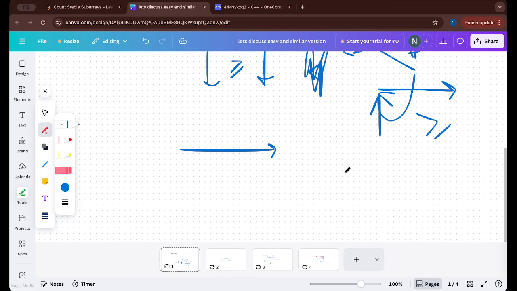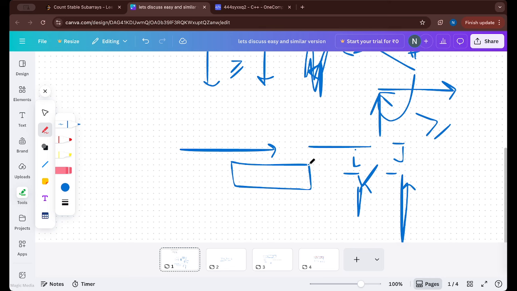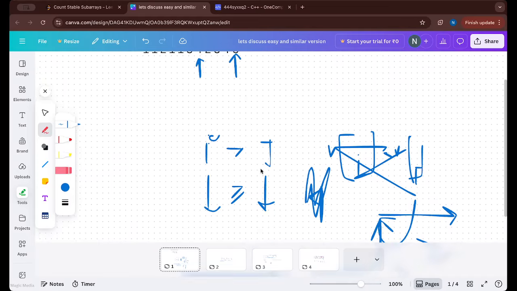So now, given a range i to j, we have to find the number of sorted subarrays in the range i to j such that the end point also lies in i to j and the start point also lies in i to j. That is what entirely lying in i to j means. It should not start somewhere before i and end in the middle of i and j. It must start at an index between i and j, and that is what entirely within means. It is also given that a single element is considered a stable subarray. So we have to find the answers for such queries.